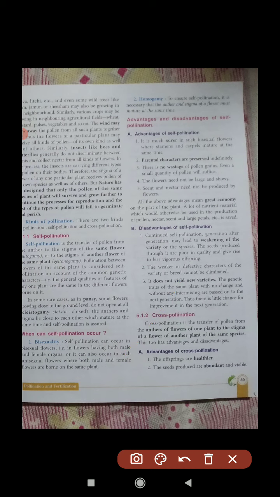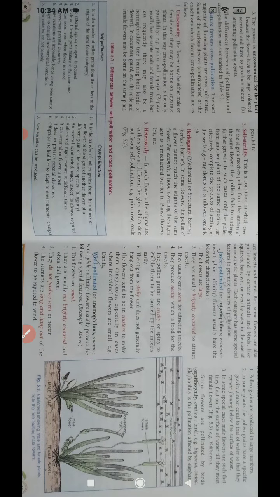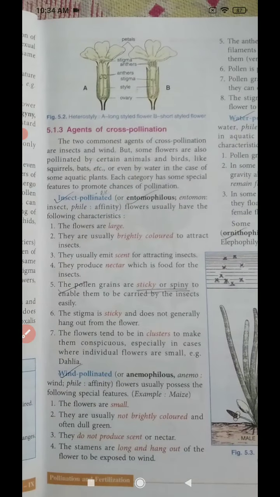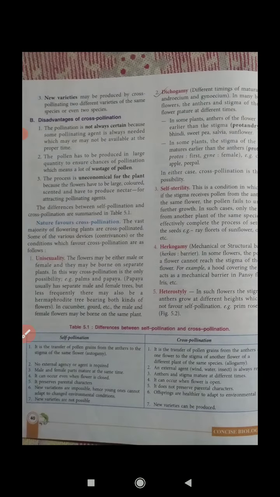So just come here, disadvantages. So there is one, weakening of variety, and second is it does not yield new variety. As it happens in the same plant, new variety will not come, but in cross pollination, students, new variety will come. Here it is, the cross pollination, new variety may arise,